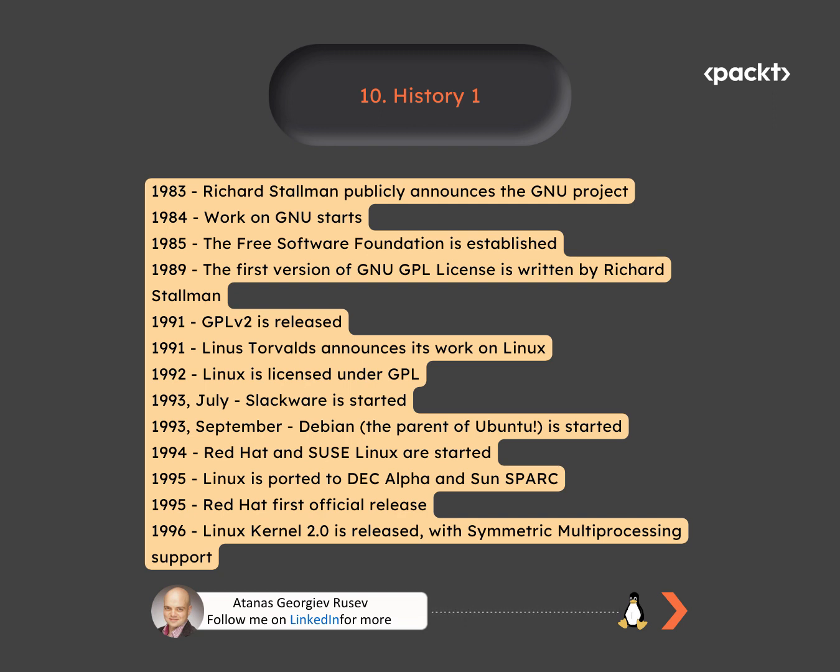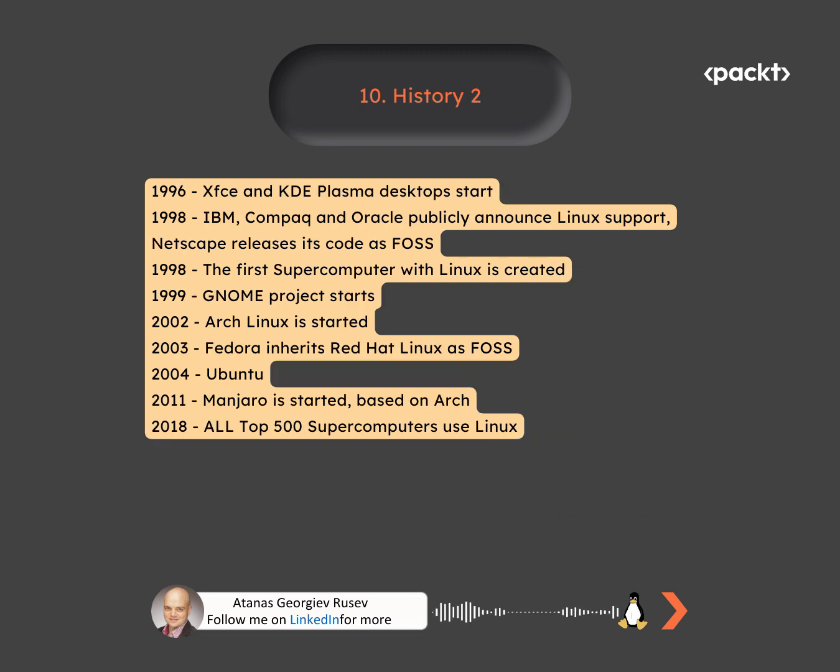As a result, thousands of people have contributed to these projects for free in the last 30 years, and they continue to do so. To continue with a few exciting dates, in 1994, the Red Hat and SUSE Linux projects were started. In 1995, Linux was ported to the DEC Alpha and the Sun SPARC workstations. Also in 1995, Red Hat had its first official release. In 1996, the Linux kernel 2.0 was released, adding symmetric multiprocessing support. In 1996, the XFCE and KDE Plasma desktop projects were started.